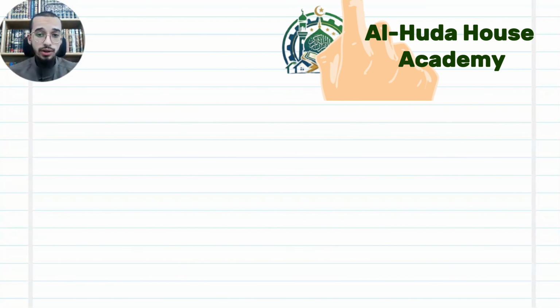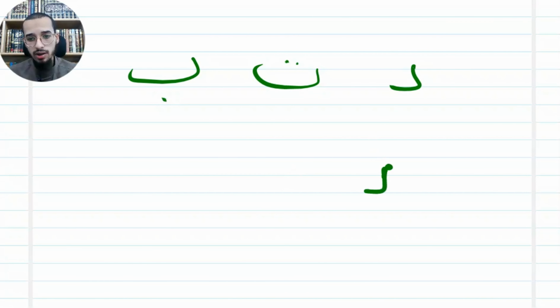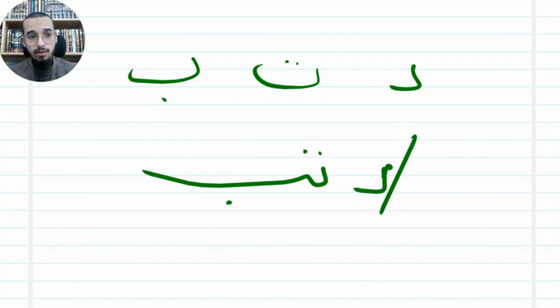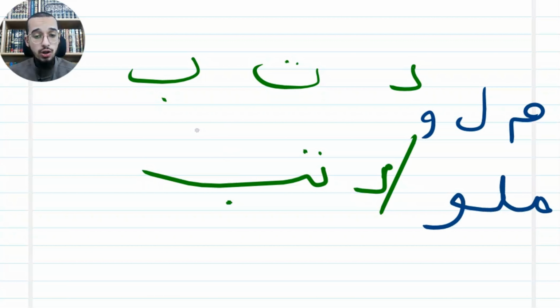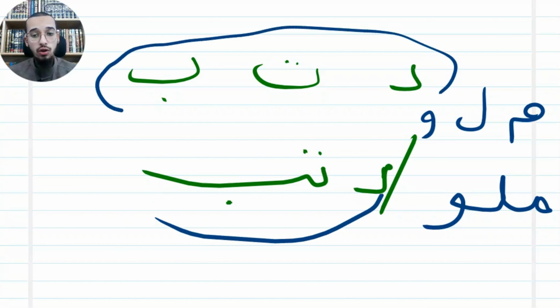Today, inshallah, we're going to take linking letters. Alhamdulillah, we finished letters, so we're going to take linking. For example, dal, ta, ba. I'm not going to write it like that, I'm going to write it like that. So I linked the letters. For another example, mim, lam, waw. I'm not going to write it like that, I'm going to write it like that. In words, we don't write letters separately or individually like that.